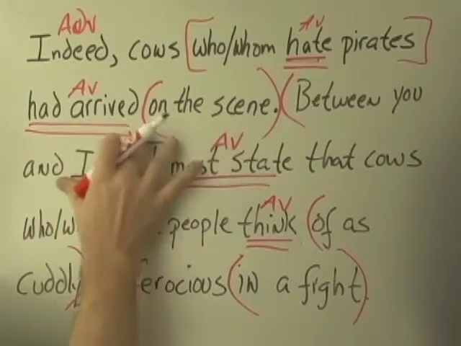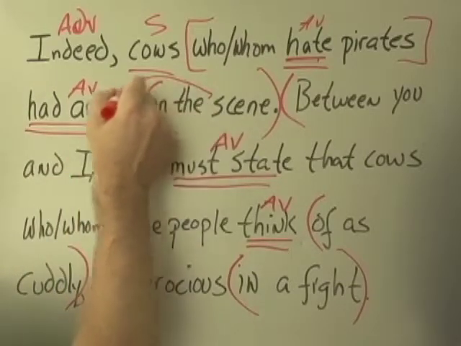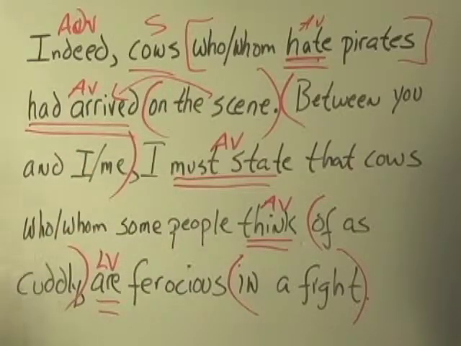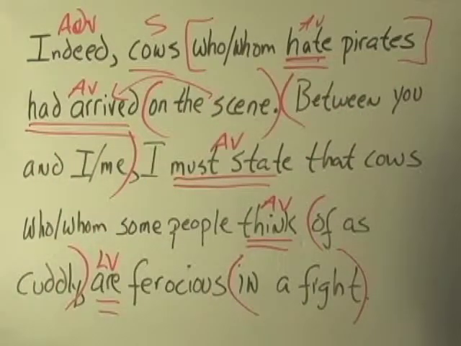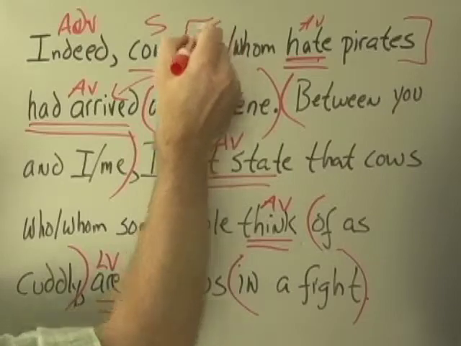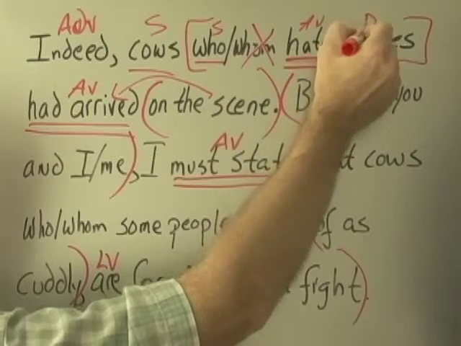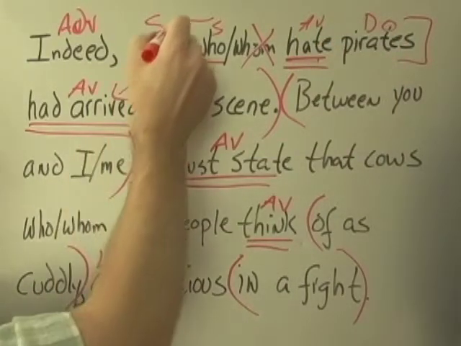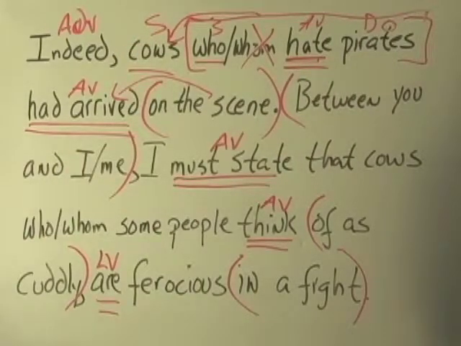I do. Who or what had arrived? Cows. Cows is the subject of had arrived. Where had they arrived? On the scene. This is an adverbial prepositional phrase. So I think I've identified correctly my relative clause. That's important. Who or what hate? Well, in fact, this word is the subject, so I'm going to choose who. Hate what? Pirates is the direct object within this clause, and the entire relative clause is going to be acting adjectively. Relative clauses can act like nouns or adjectives. In this case, it's adjectively, telling more about those cows.